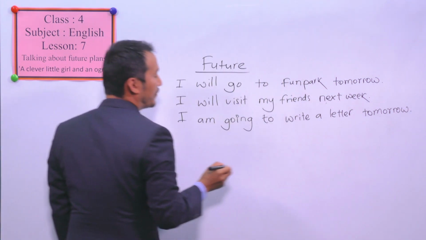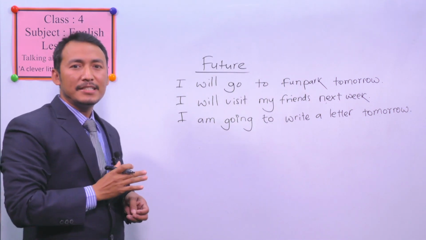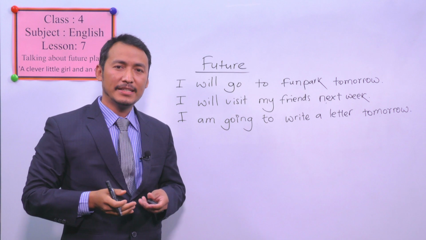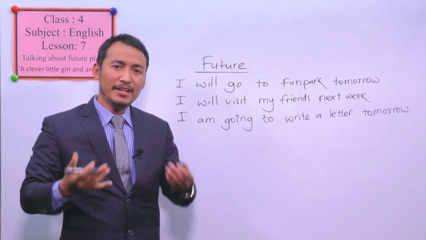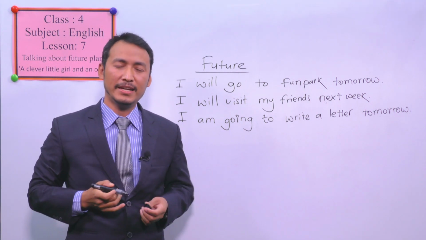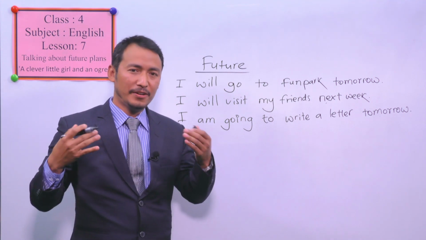Okay, these are the sentences talking about future plan or future activity you are not doing right now, or you haven't done it and you want to do it in your coming days.